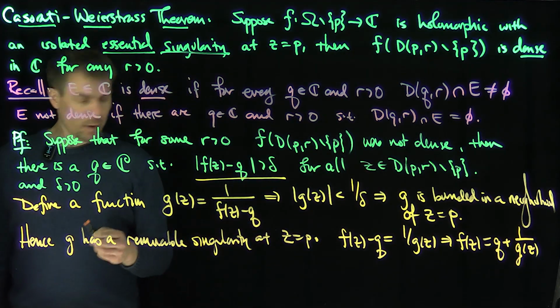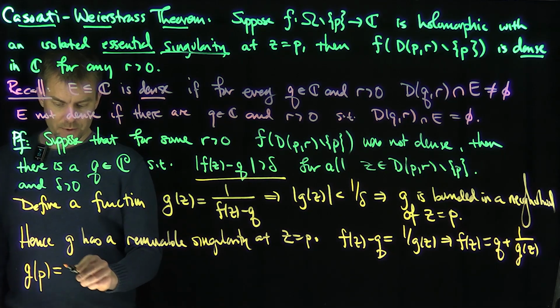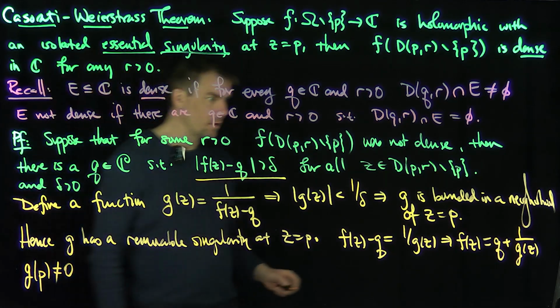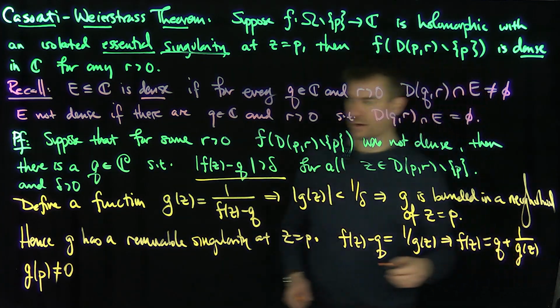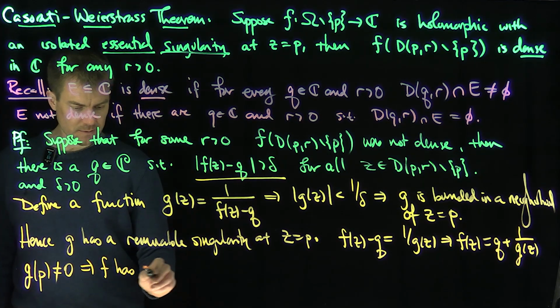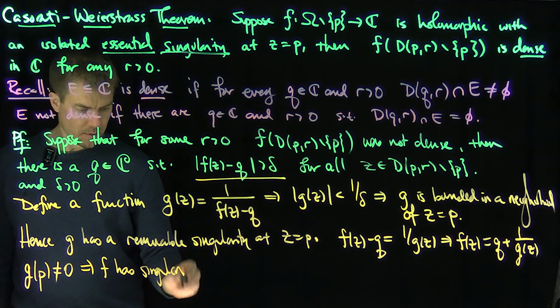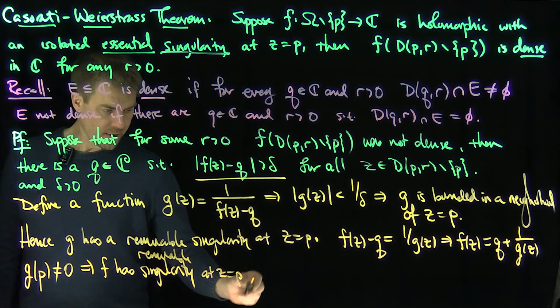So there are two cases. If g of p is not equal to 0, that says that f has a removable singularity at z equals p.